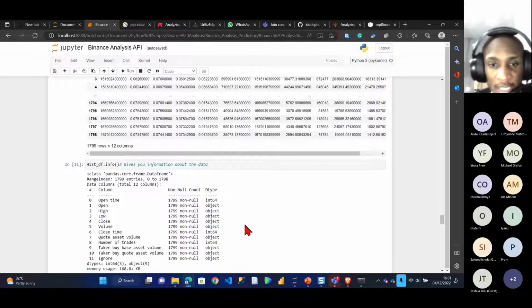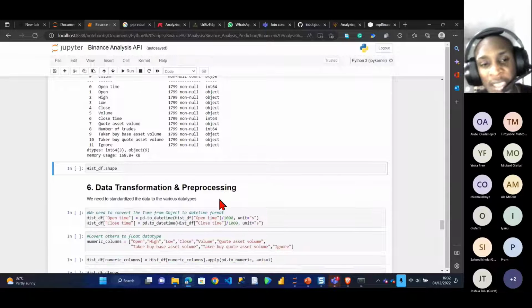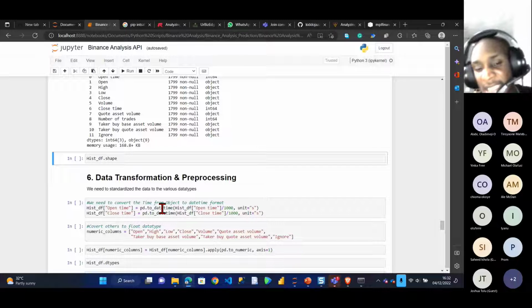So if I scroll down, you can see this is giving me the wrong information for the data type. I have to convert the data. This is where the data transformation starts coming in. So what I did here is that I got the open time and the close time, and I converted them to date and time, in seconds.